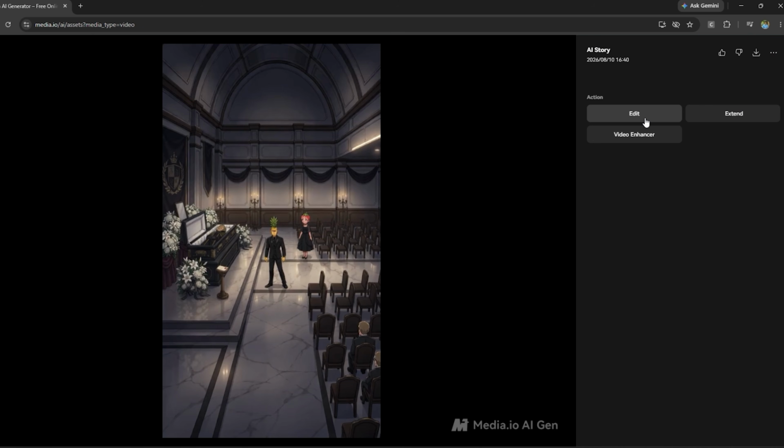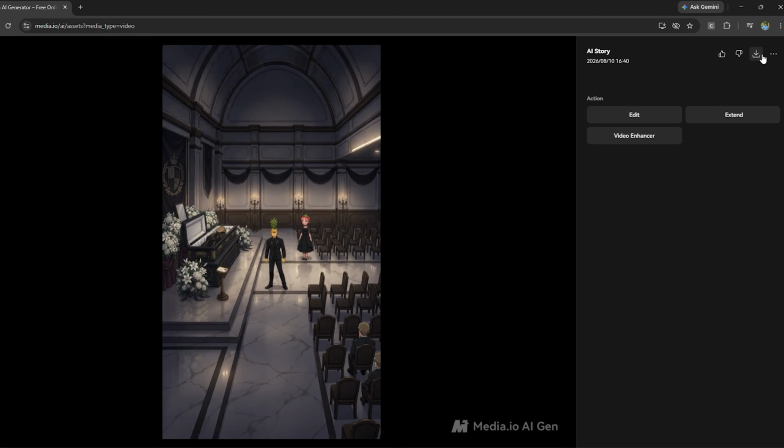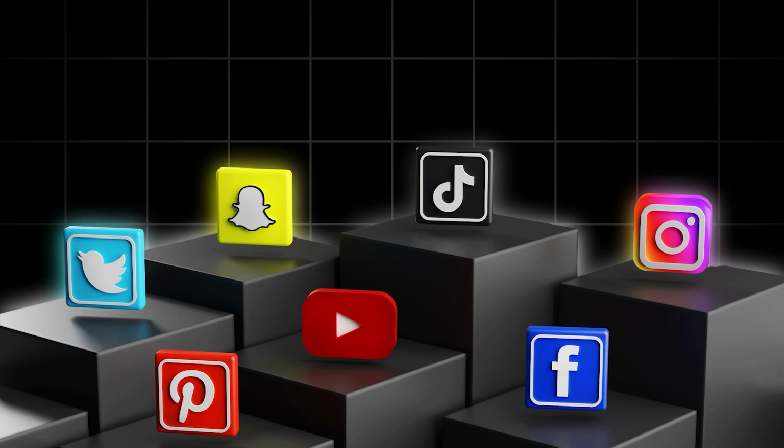If you want to remove any object from the video, you can use the object remover. You can also improve the video quality using the video enhancer. We're not using those features in this example, but they're available if you need them. Otherwise, if you're happy with the video, simply click download and your video will be saved. The next step is to publish it on the platform of your choice.